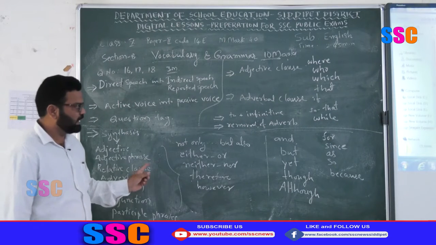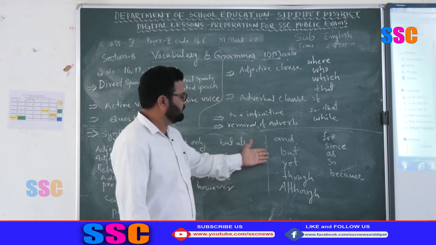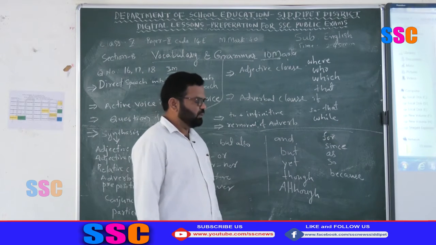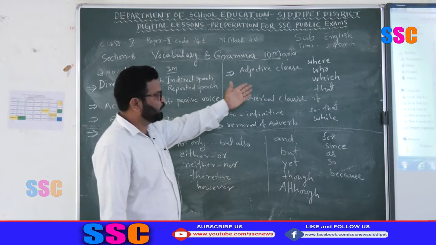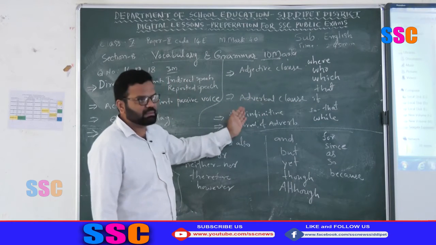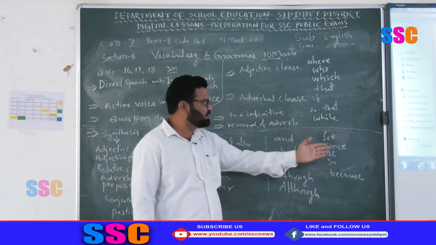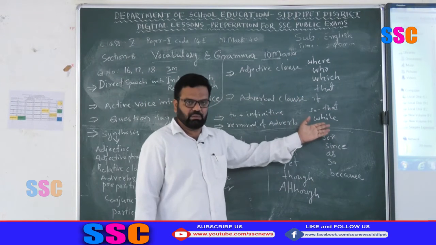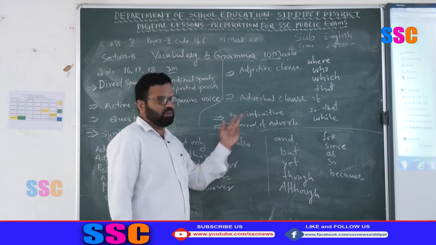structures. Okay, and these conjunctions like and, but, yet, though, although, for, since, as, so, because, and adjective clauses with where, which, that, adverbial clauses, if clauses type 1, type 2, type 3, so that, while, you have to practice, too plus infinitive, removal of adverb.